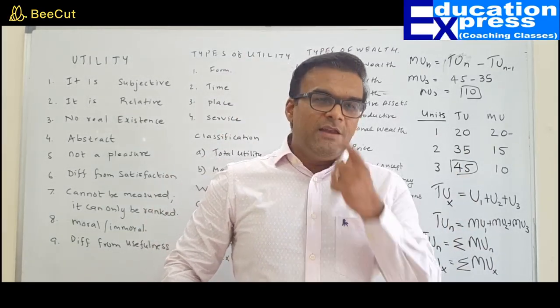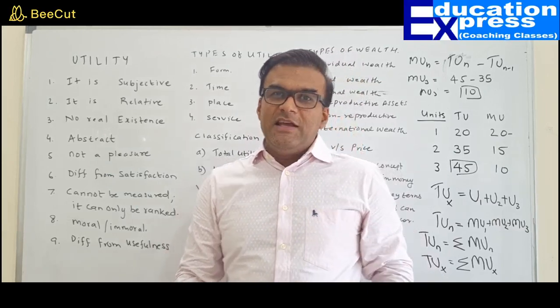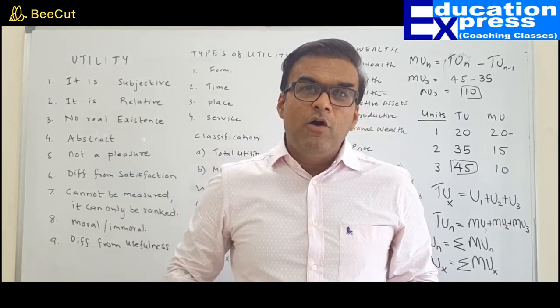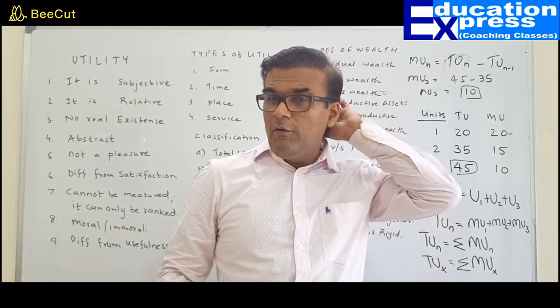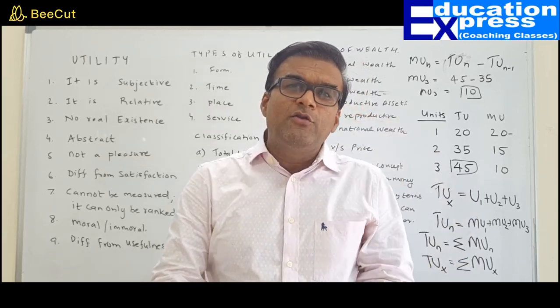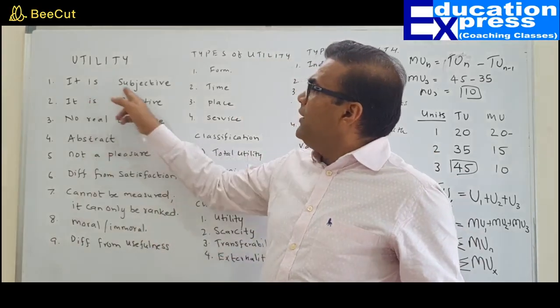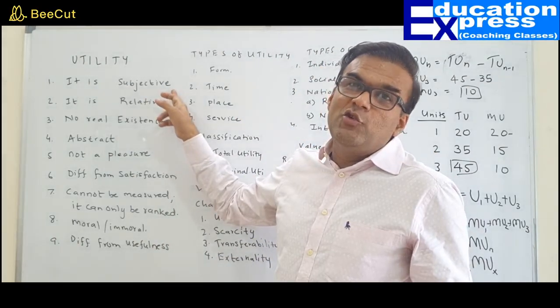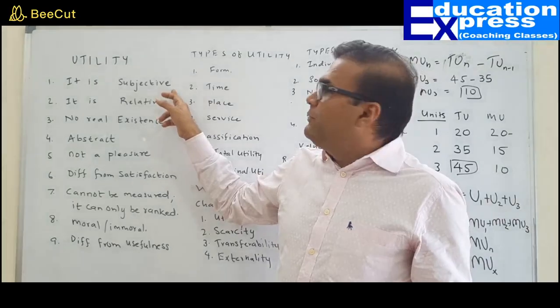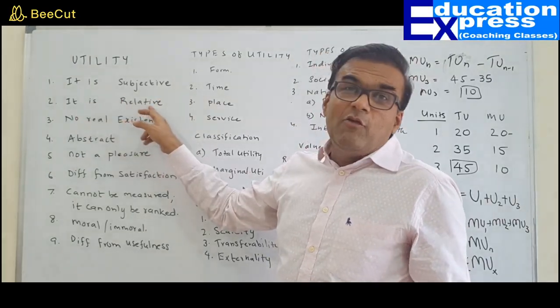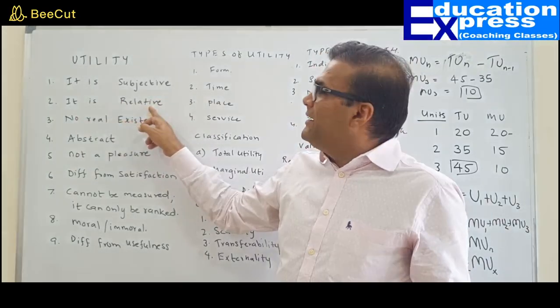What we have done so far is utility and its characteristics. As I have defined utility, the power of a commodity to satisfy one's want, or the capacity of any commodity to satisfy one's want, is called utility. Utility is a subjective concept, as you know very well. It differs from person to person. It is a relative concept. It differs from place to place and time to time.